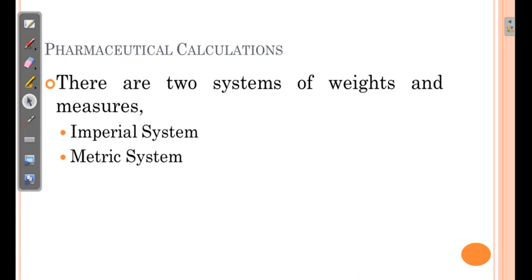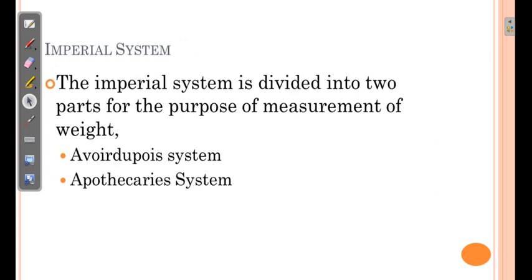So this imperial system was used at that time. Nowadays we are having ready-made dosage forms available on the shelf of pharmacists, and pharmacists just need to dispense it, and hence the majority of the doses nowadays are in the metric system. So the imperial system is divided into two parts.